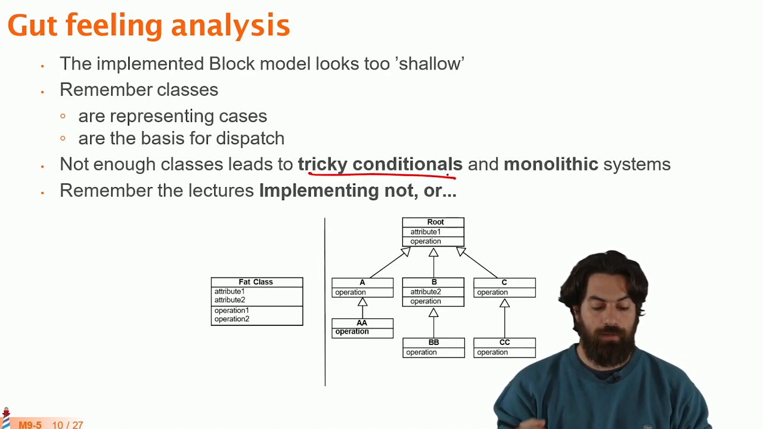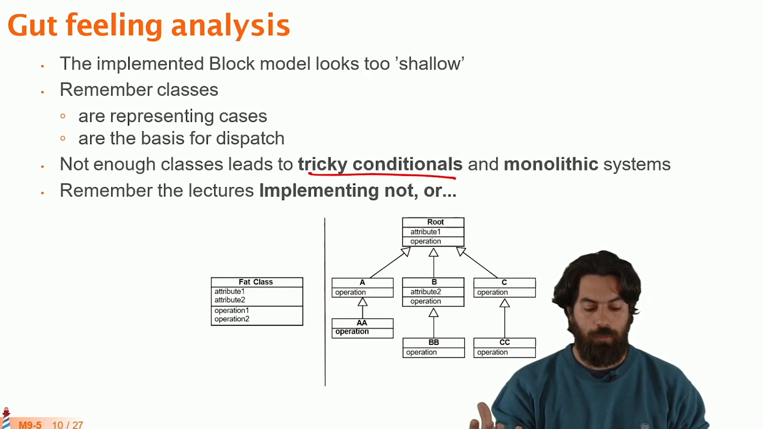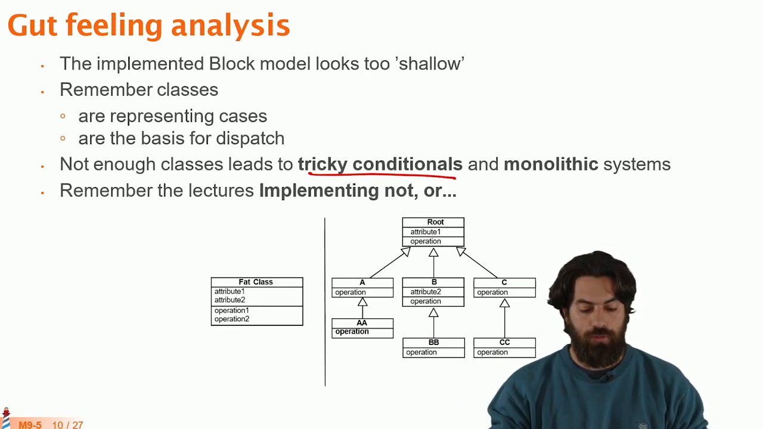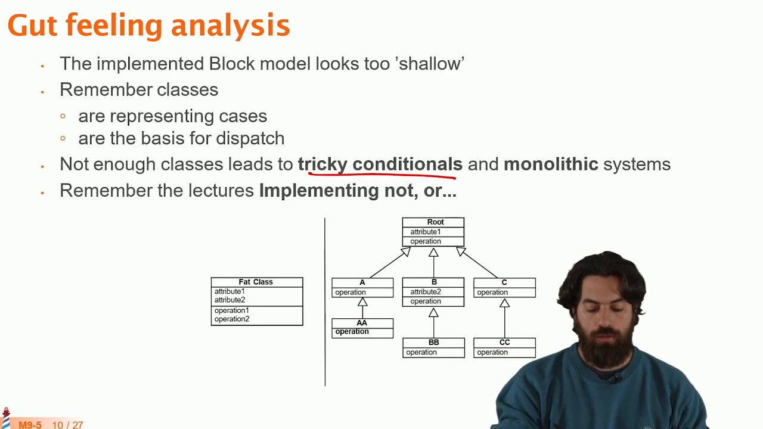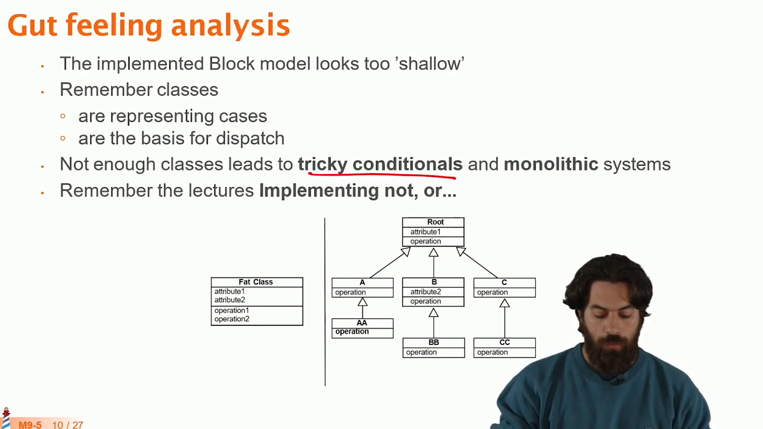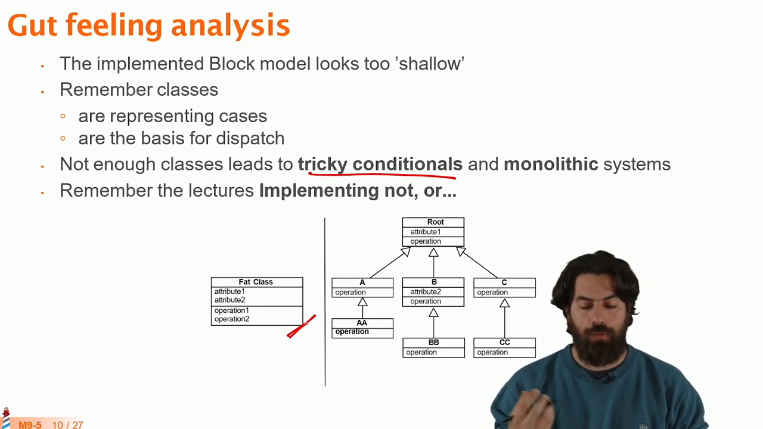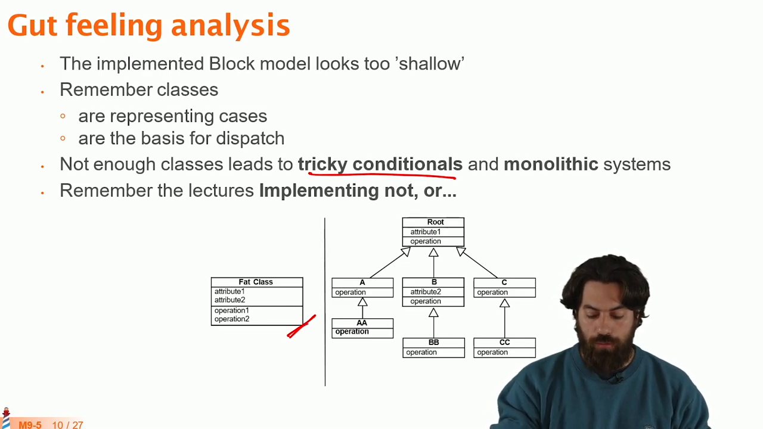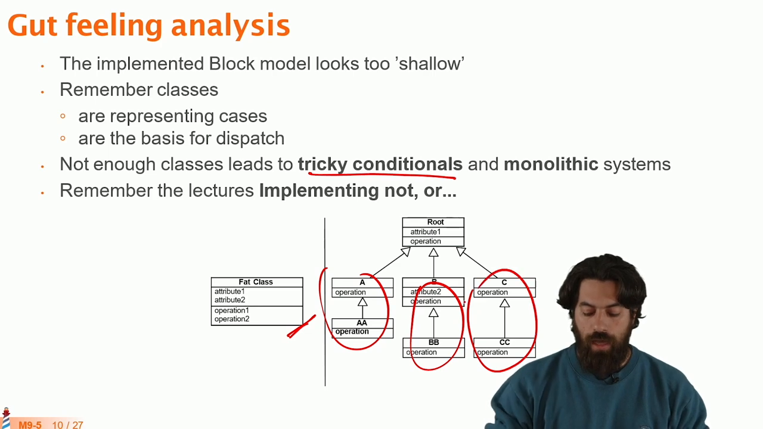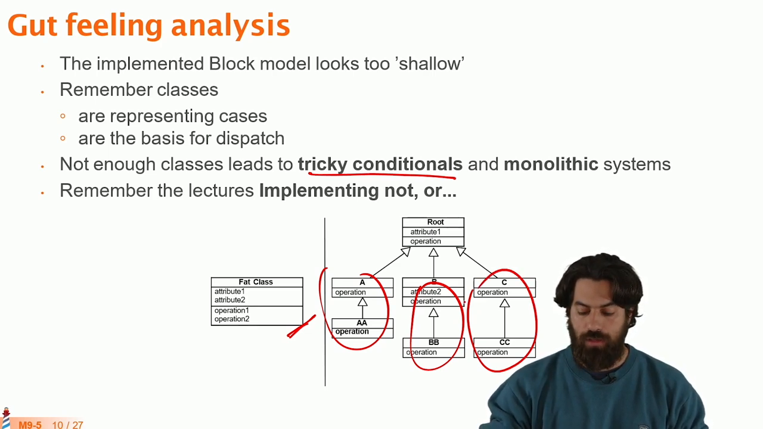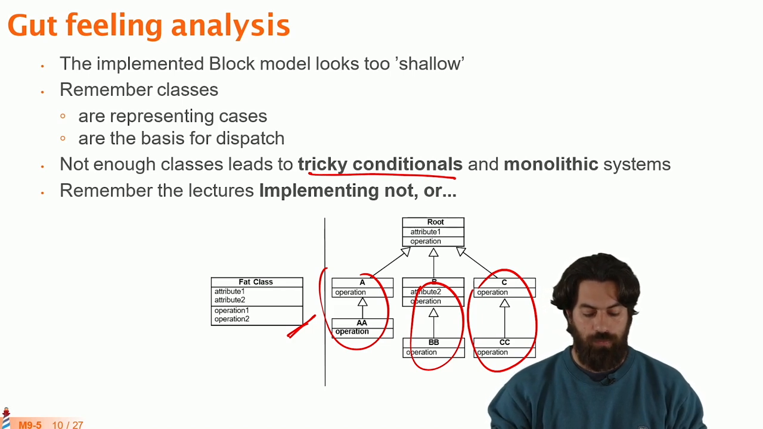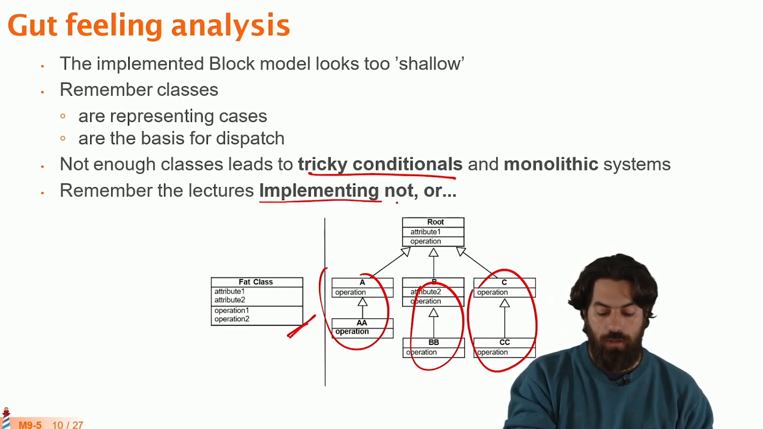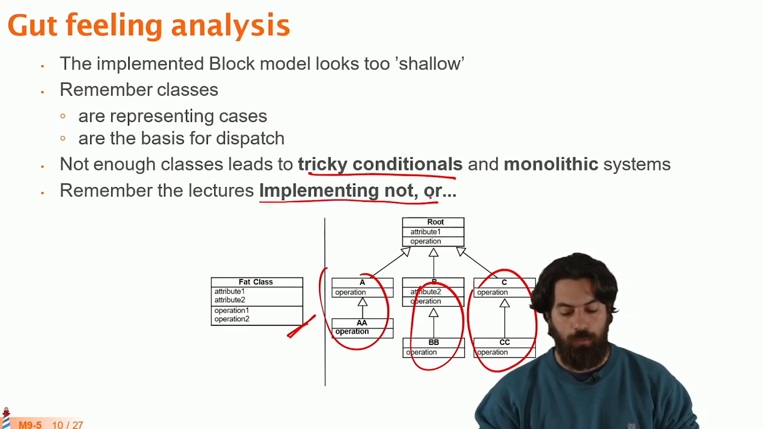Remember that the basis of object-oriented programming is to have different classes, to have different cases, because then we can use messages and classes to dispatch conditions. So instead of having a fat class that does a lot of things using conditionals, we're going to use a lot of small classes like this, and then it's the dispatch, the message send, that decides what operation we are going to execute. Remember the lecture, for example, on implementing Booleans.